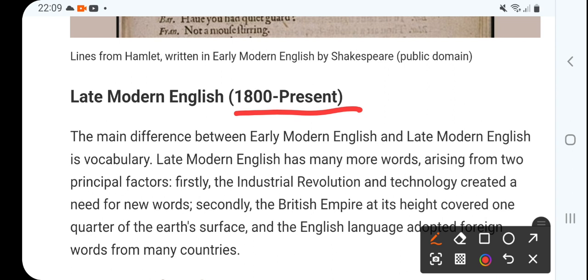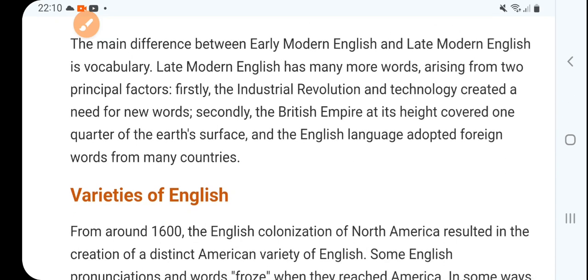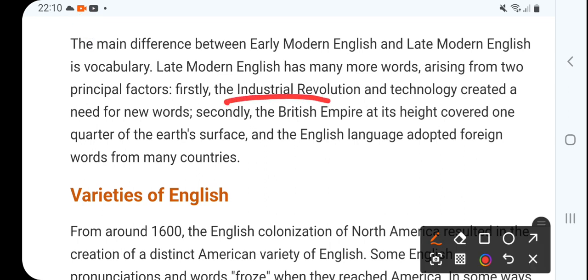The main difference between early modern English and late modern English is vocabulary. Late modern English has many more words, arising from two principal factors. Firstly, the Industrial Revolution. Earlier we have seen the printing press, then the Industrial Revolution, and of course technology, which created a need for new words.